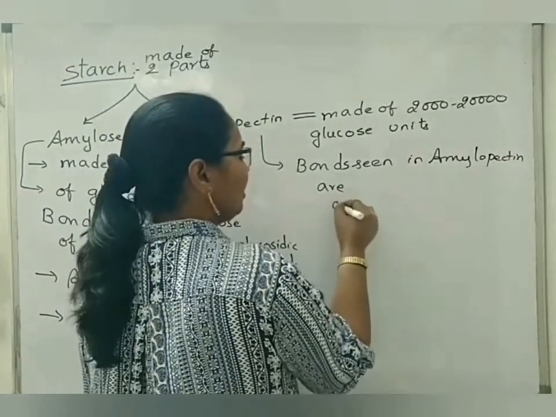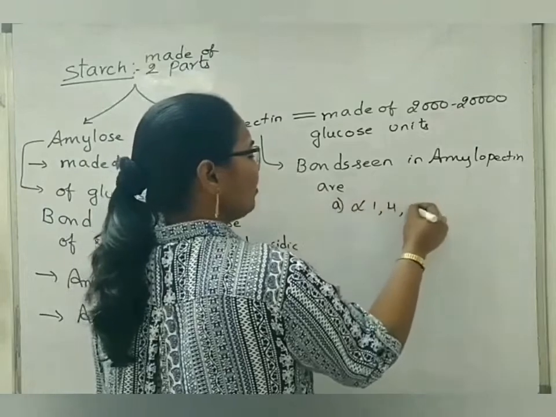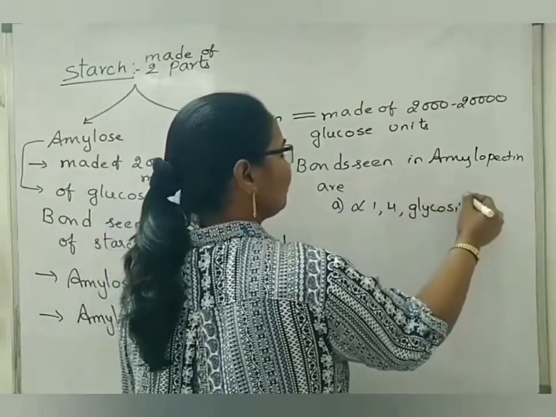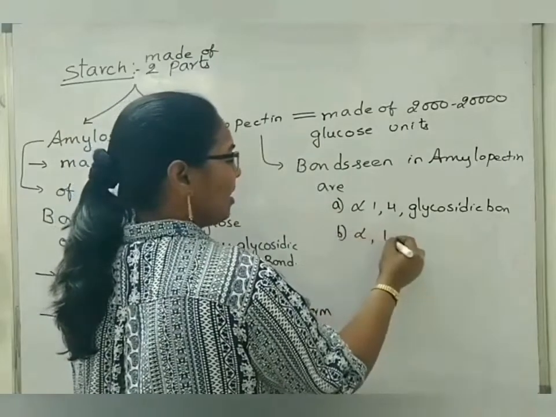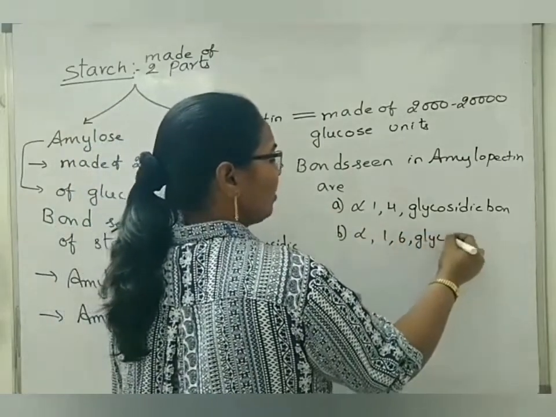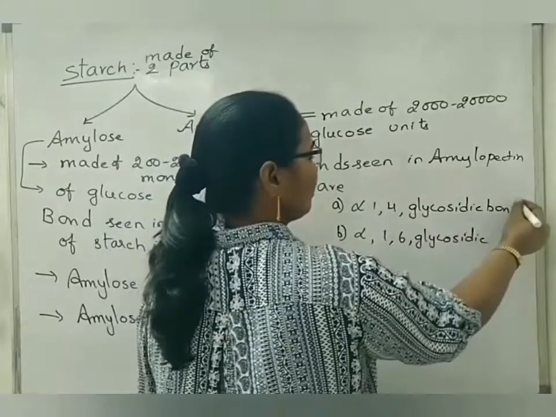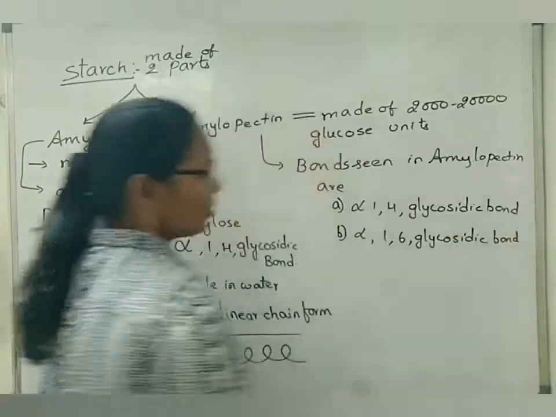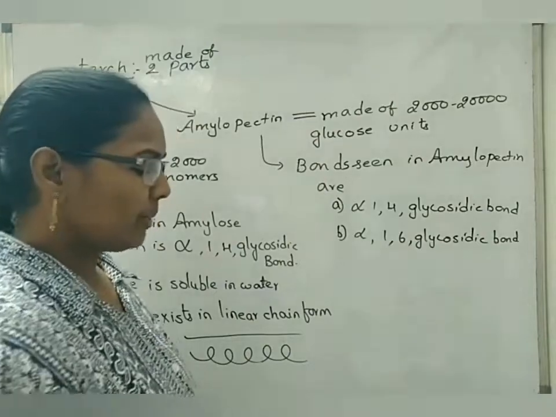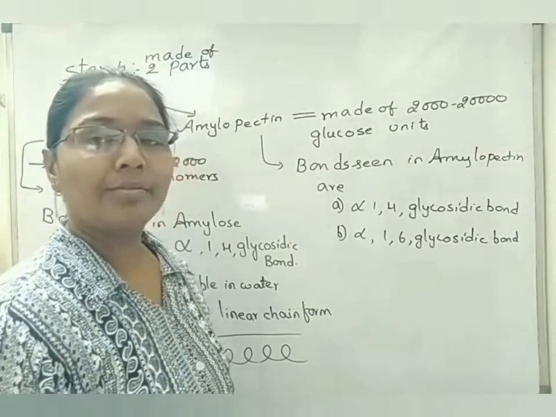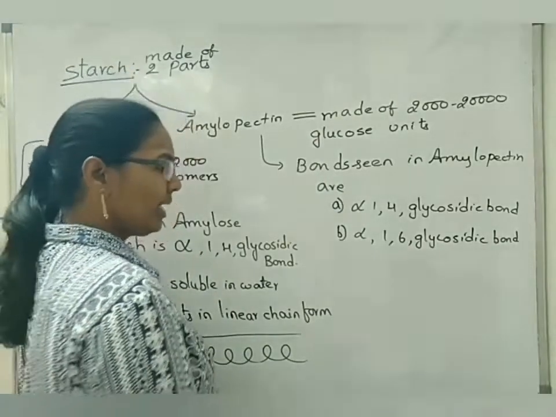Two types of bonds. One is alpha 1,4 glycosidic bond. Another one, where the branch is there, is alpha 1,6 glycosidic bond. So in amylopectin, there are two types of bonds, alpha 1,4 glycosidic bond and alpha 1,6 glycosidic bond.